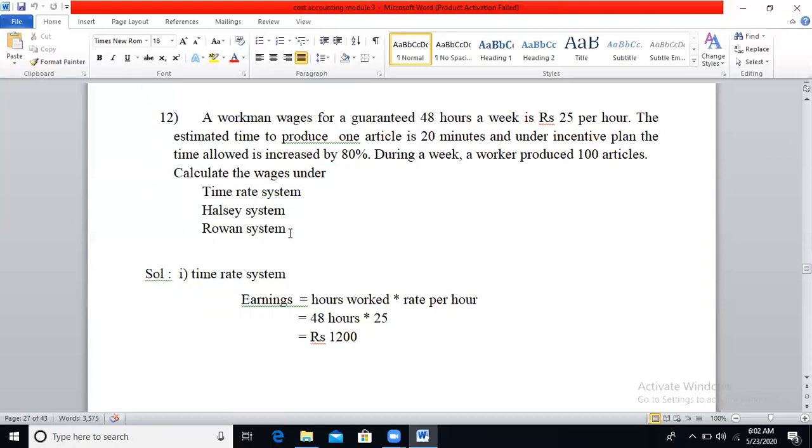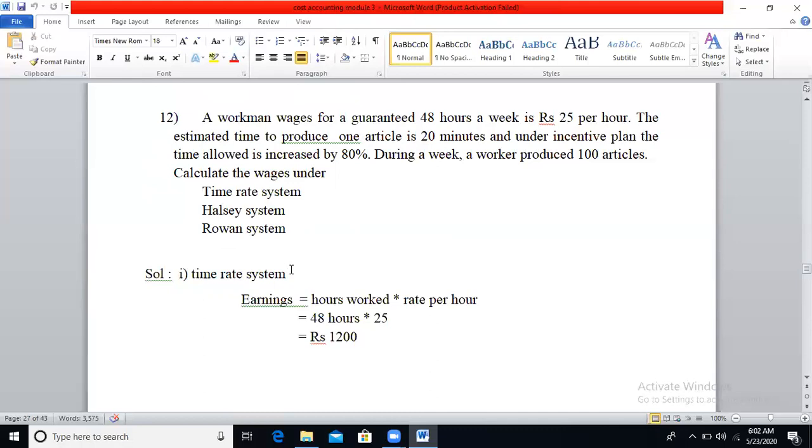So here they have given that the worker is taking 48 hours in a week and the rate per hour will be 25. They have mentioned the estimated time, that is the standard time allowed, for one article as 20 minutes, but they are producing 100 articles in a week. So you need to calculate the standard time allowed for 100 articles. Calculate the wages under the time rate system, Halsey system, and Rowan system.